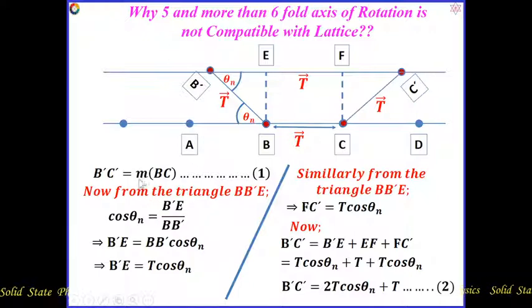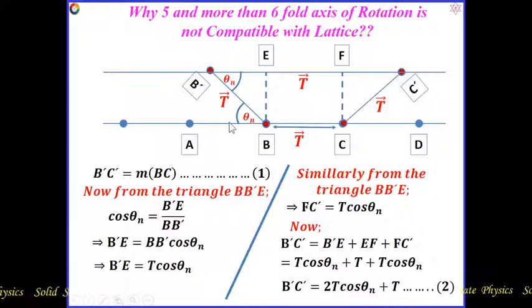M is the integral value with BC, and BC means the magnitude of T, where T is the unit translation vector, A to B, B to C, which is called BC. That means the B dash to C dash distance has to be an integral multiple of BC, because after rotation we are still inside this lattice.